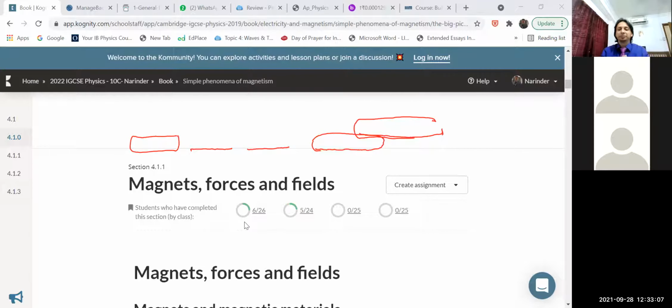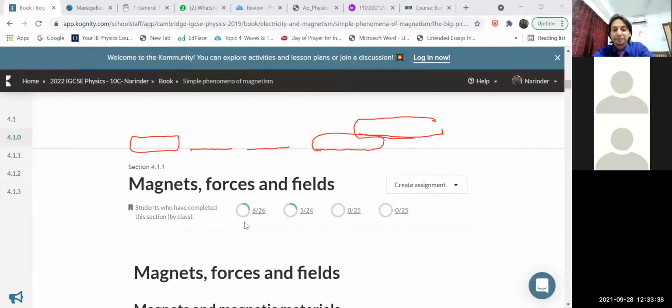For example, children, in electricity we studied that we have two kinds of charges, positive and negative. In magnetism, we have not charges, but two kinds of poles. One is called the north pole of a magnet, and the other is called the south pole. So instead of negative and positive charges, we have the north pole and south pole.